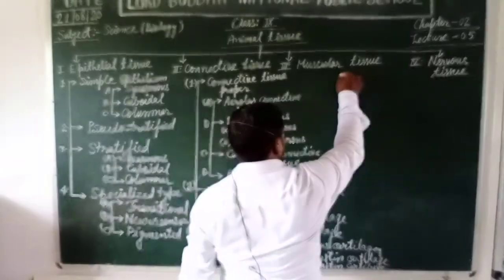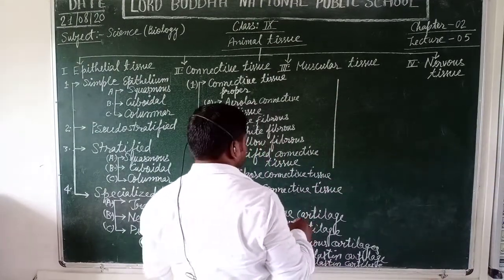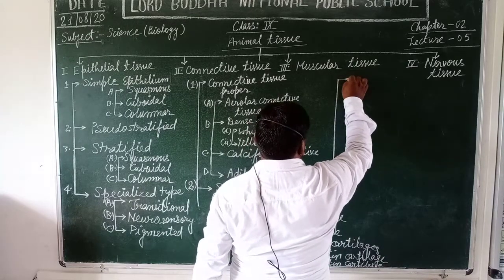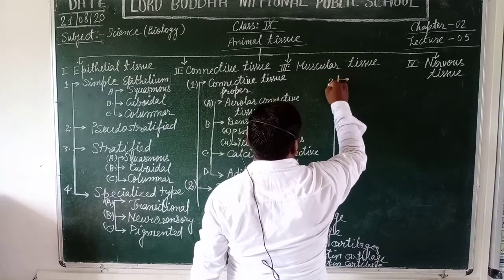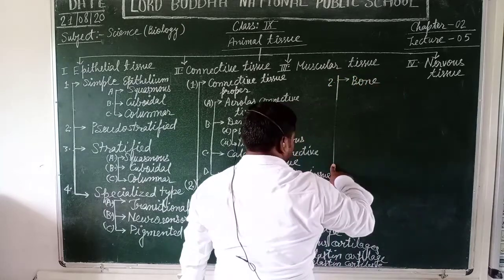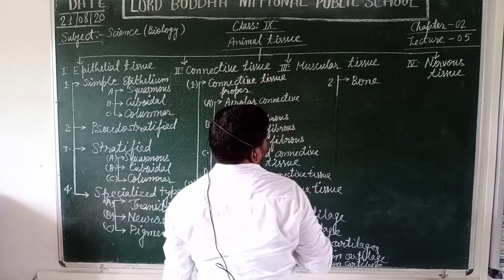Now students, another type of skeletal tissue is bone. You all know very well about bones.